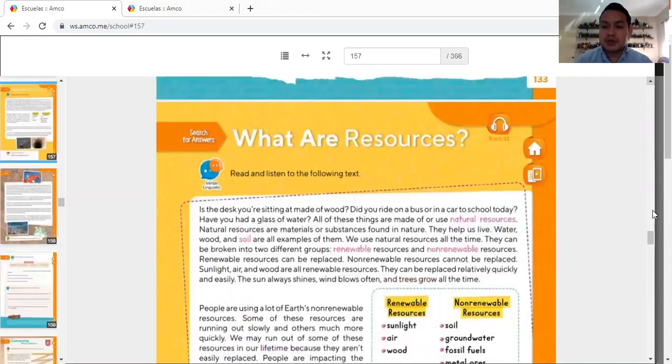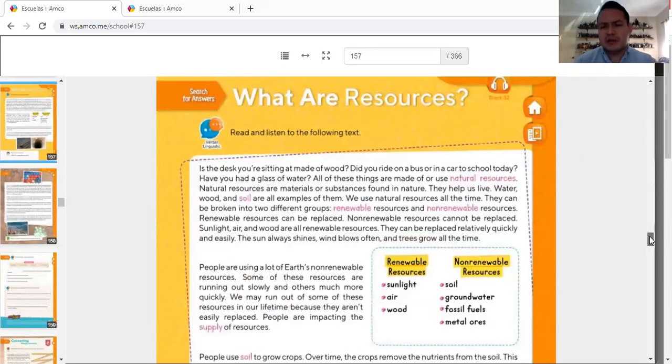What are resources? In here, your work is going to be divided in two. First, if you don't remember about the reading, go back to read it. Why? Because you have to do STEAM notes on optional pages. Okay, so read information, highlight the most important of it, and then do your notes on optional pages.